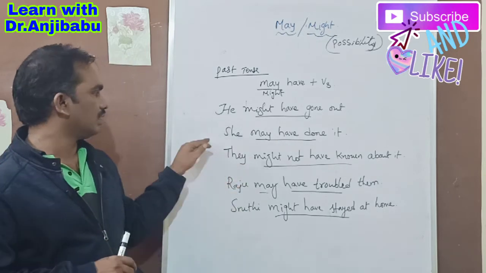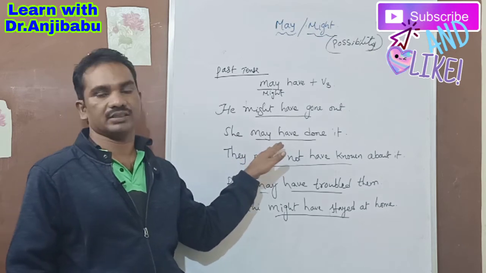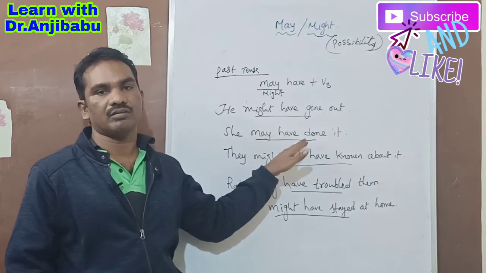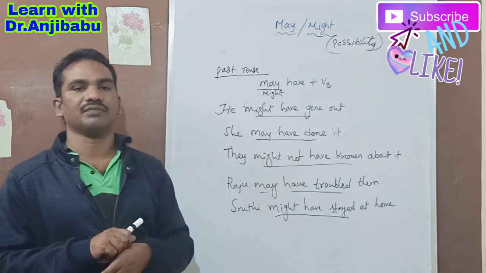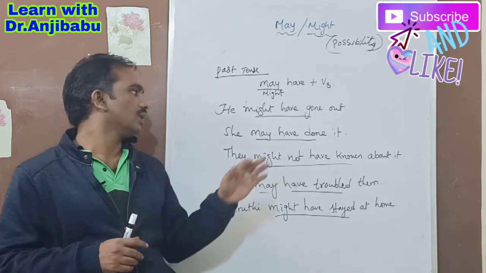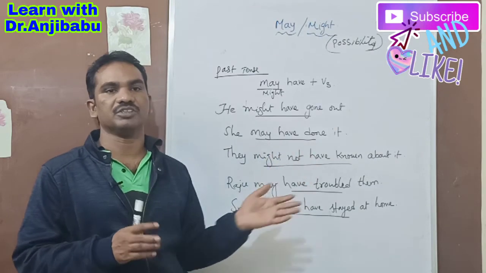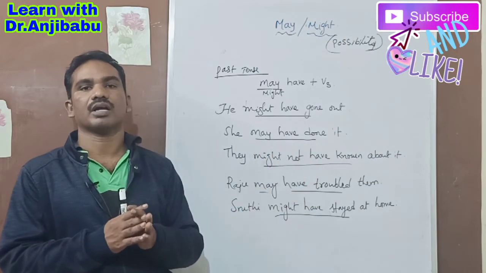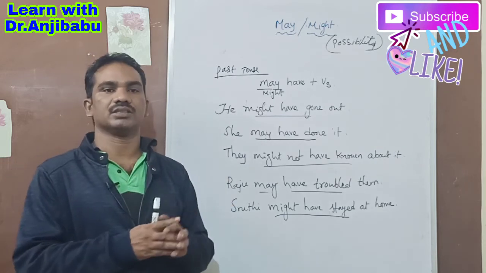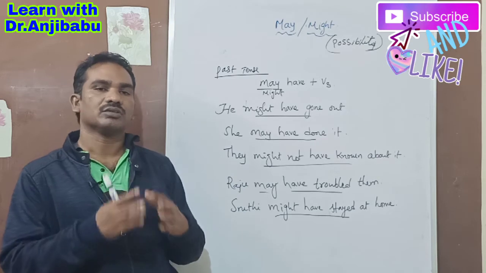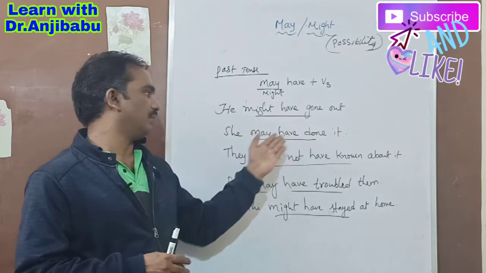In the same way, next: she may have done it. Do you know whether she finished her work or not? She may have done it. She might have done it. That means you are not sure, and there is a possibility she can finish it. That's why we say she may have done it.